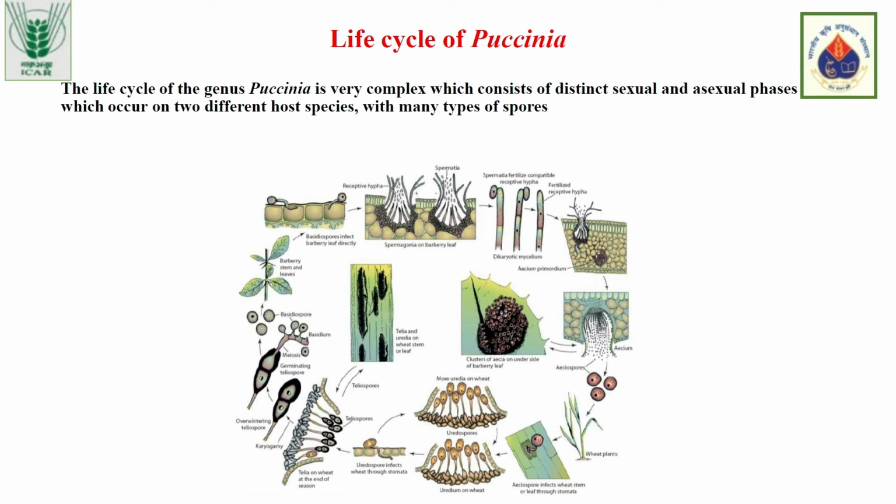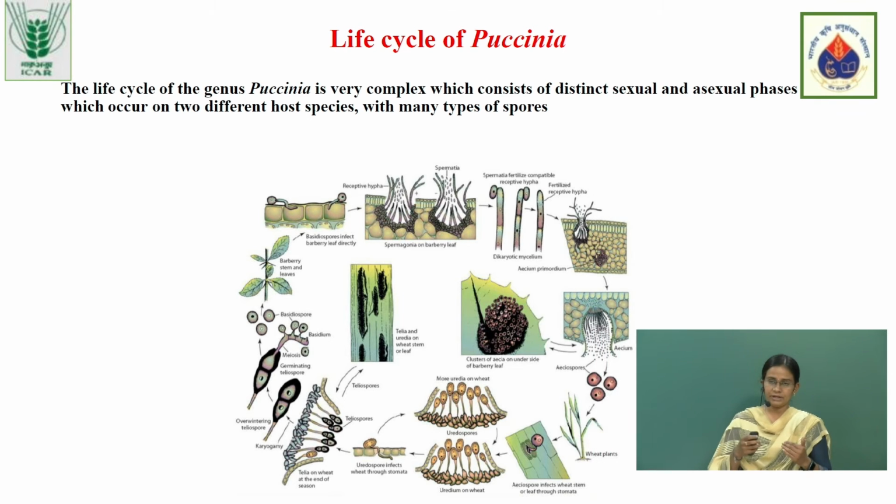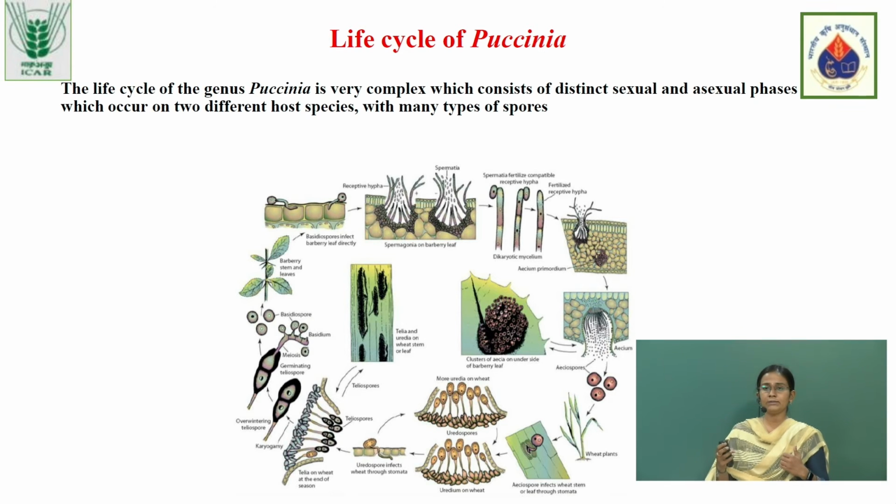And once they get this barberry plant, they again attack. They convert themselves into basidiospores through a sexual cycle and attack the barberry plant. This life cycle goes on, and wherever alternate species like barberry are available, controlling this rust disease is